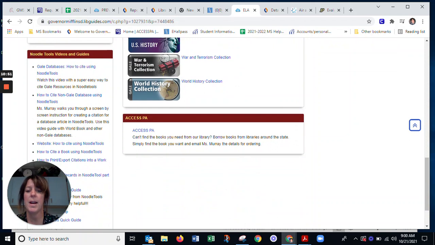This Access PA, I can search the whole state for books for you. So if you click on that, it'll have another search bar. Copy your information and let me know what you need.